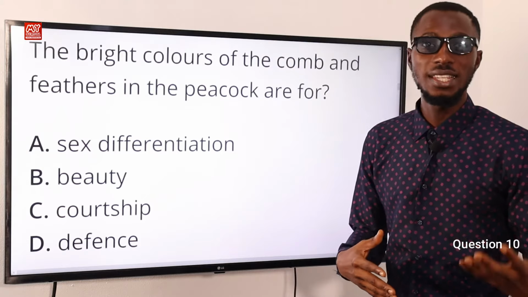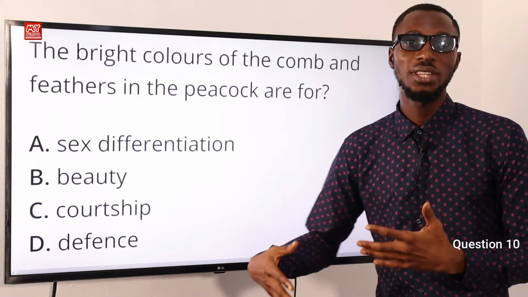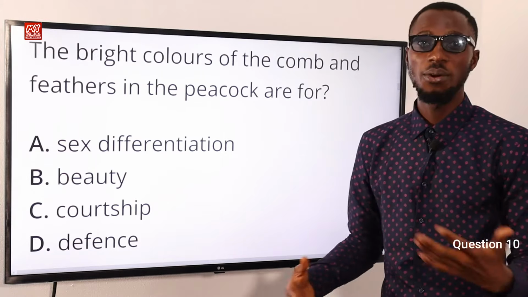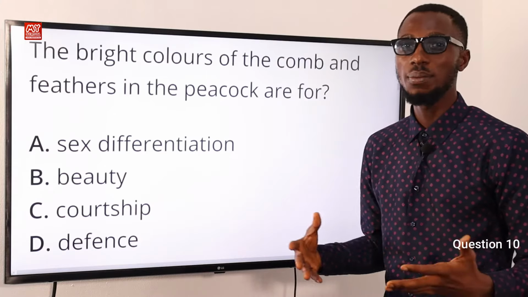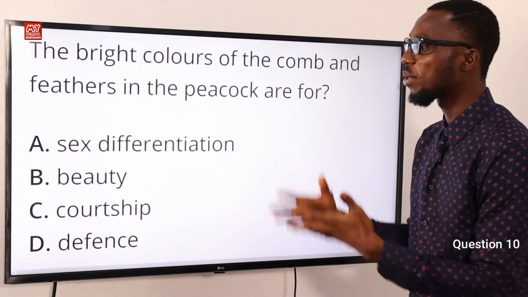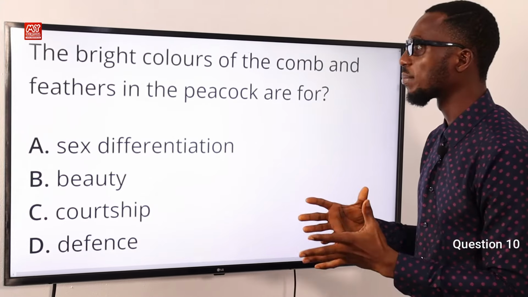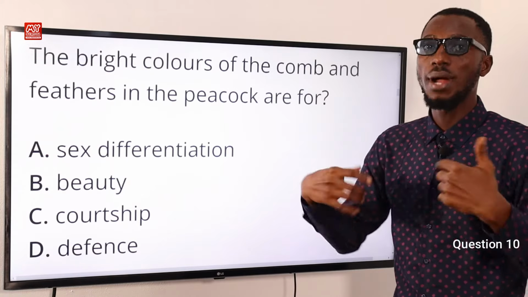Sometimes you even see them sing. Sometimes you see these animals strut around to show their beautiful feather coloration. Sometimes too, there are other courtship behaviors that they display. So one of these courtship attributes that is being displayed is the showing of the bright colors of their comb and their feathers.